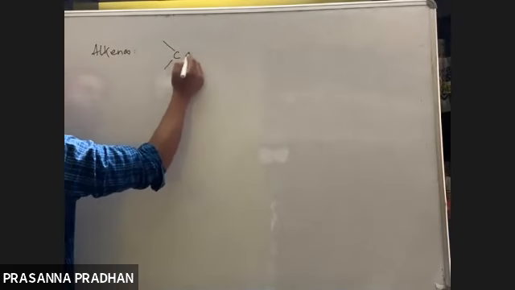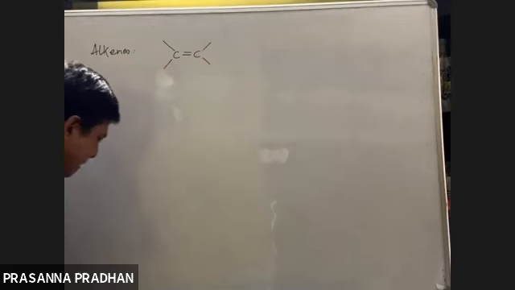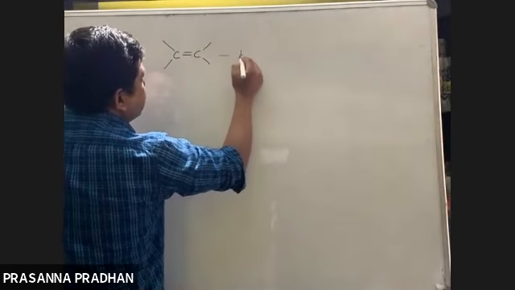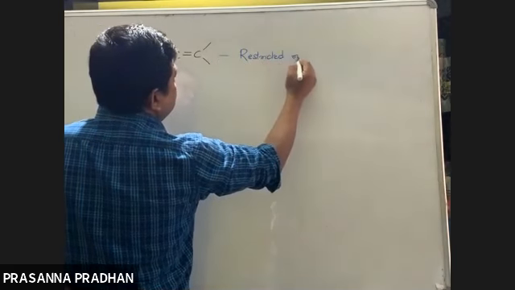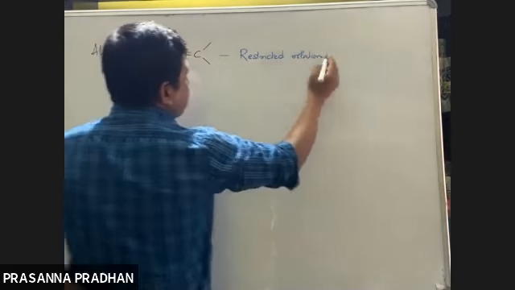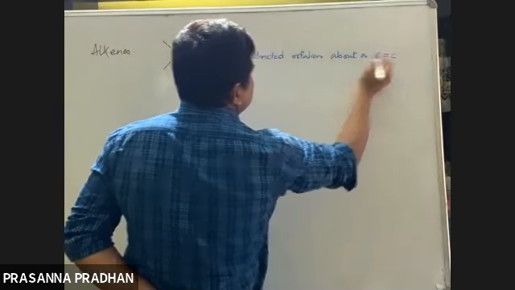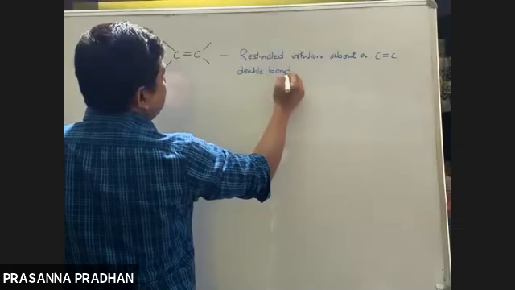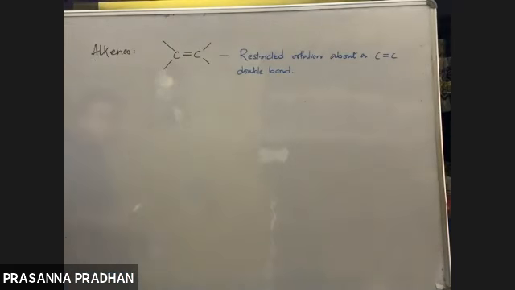Alkenes have a carbon-carbon double bond. Due to the presence of a carbon-carbon double bond, there is a restricted rotation about the carbon-carbon double bond. That means, due to the presence of the double bond, the carbon atoms cannot rotate.